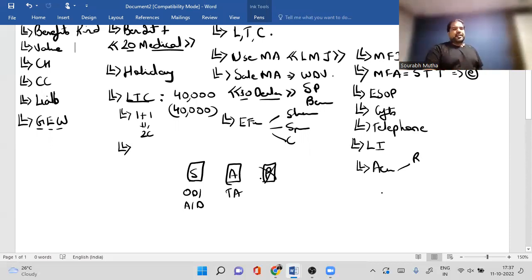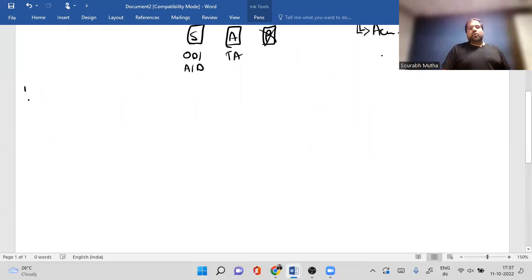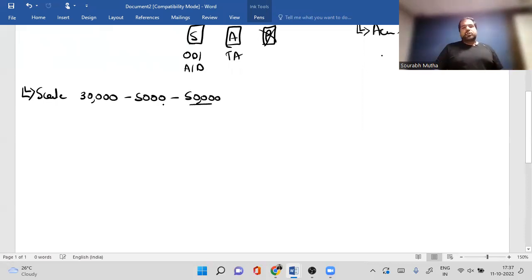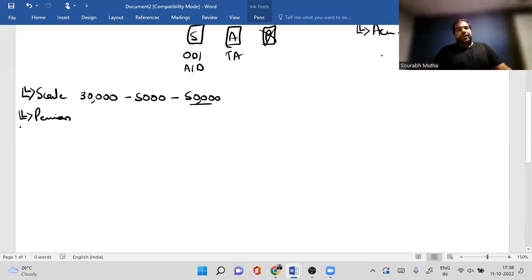That's your accommodation, guys. Besides that, additional points. Do you know what is scale? So if you start at 30,000, every year can you increase by 5,000? Till where, guys? This is just an example. You will stop at 50 and then you'll go to the next scale. Is pension taxable? In which head? And guys, will you get deduction also? Yes. Next, guys. Gifts, yes. Gifts received, guys, from your employer. You already discussed that. And guys, relief.